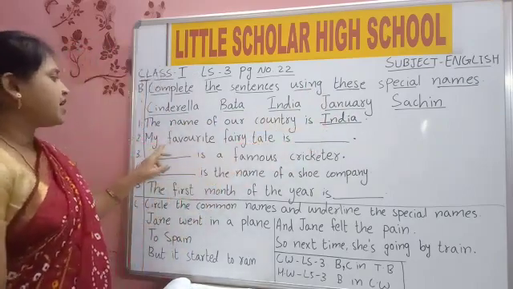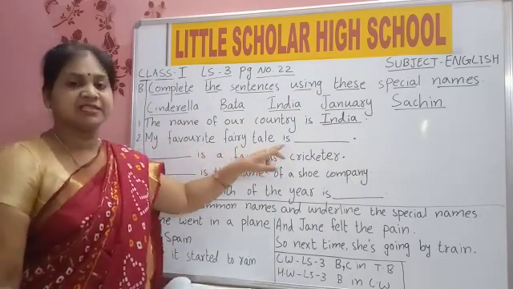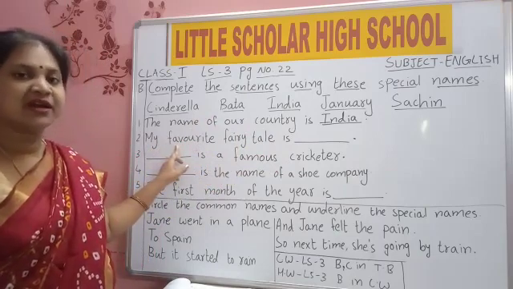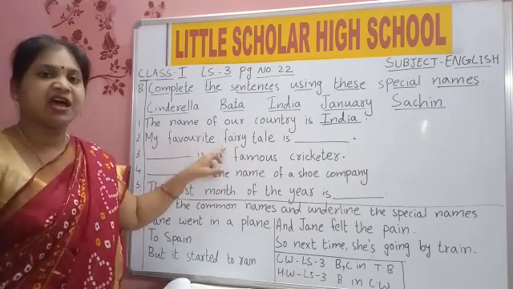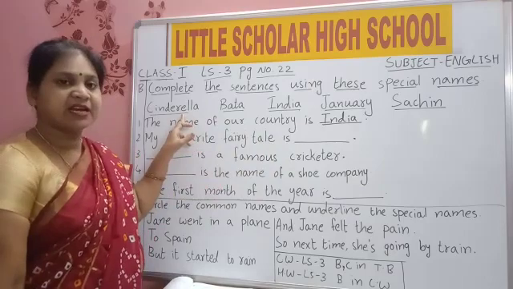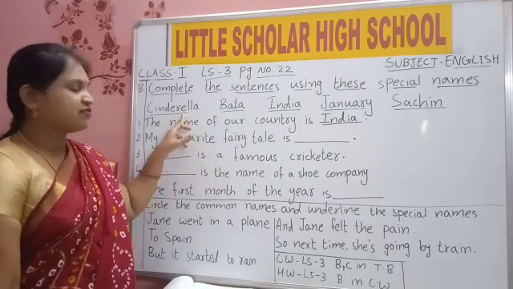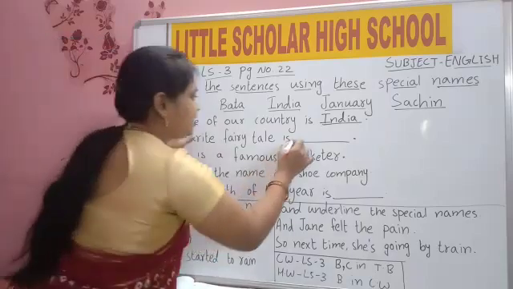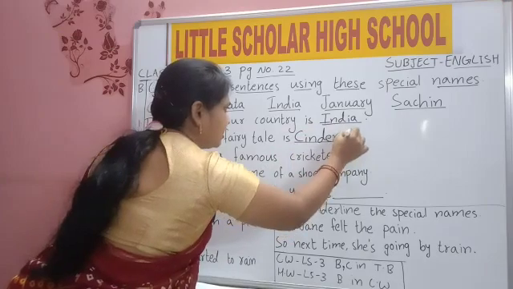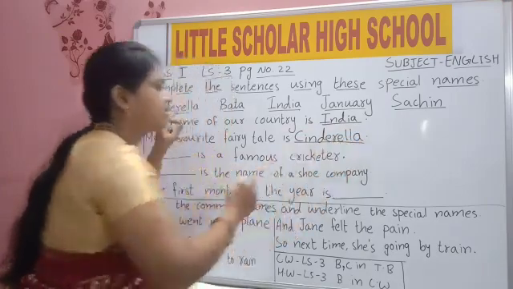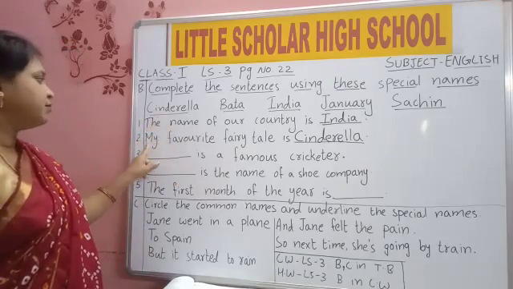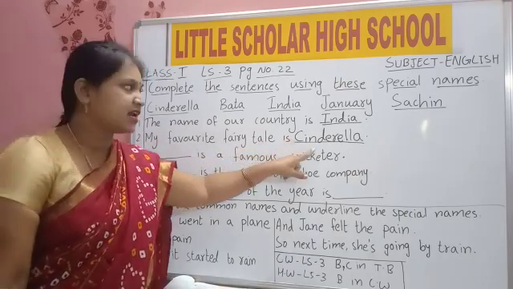Now, second one: My favorite fairy tale is dash. Fairy tale means story. F-A-V-O-U-R-I-T-E, favorite. F-A-I-R-Y, fairy. T-A-L-E, tale. Is. Cinderella is a story, a fairy tale girl. So Cinderella, C-I-N-D-E-R-E-L-L-A. My favorite fairy tale is Cinderella.